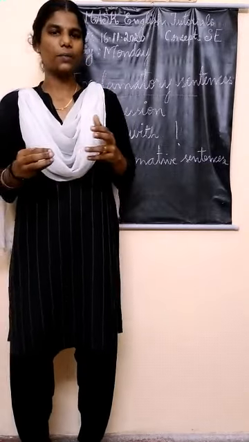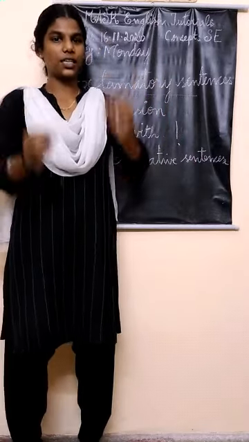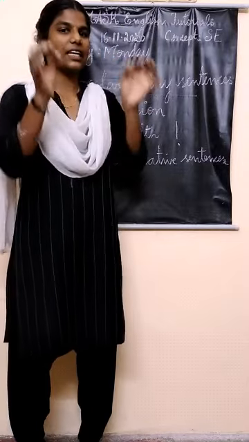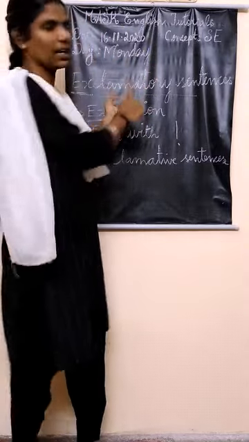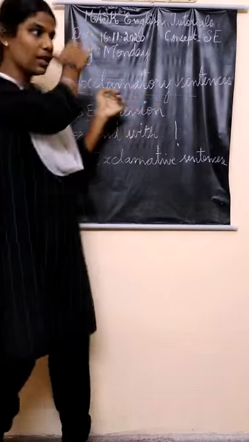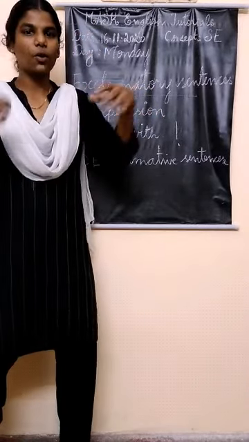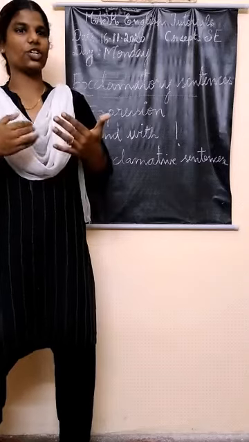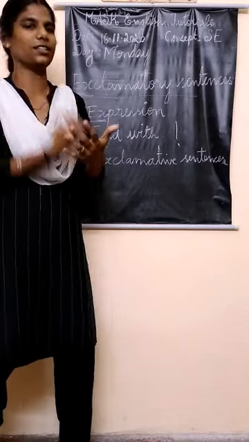They have strong emotions. Okay? Either it is happiness or sadness, either it is surprise or shock. They express it in that moment itself. That is the characteristic of this sum. So these sentences express emotions.